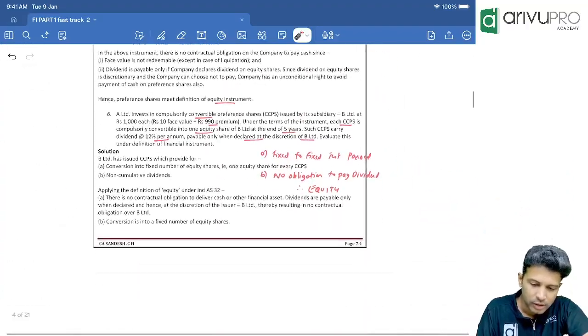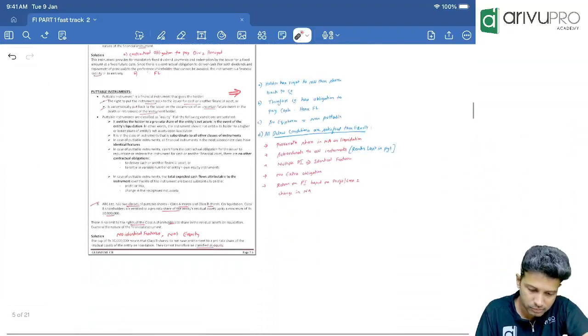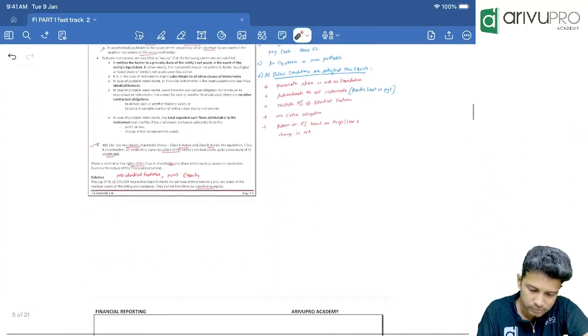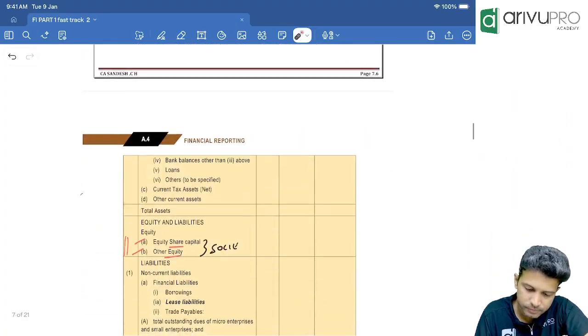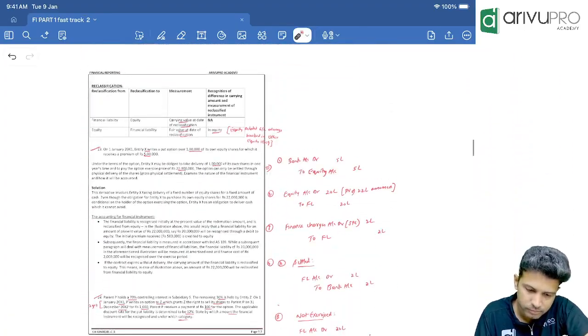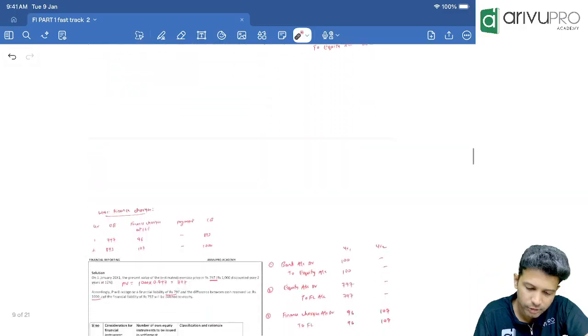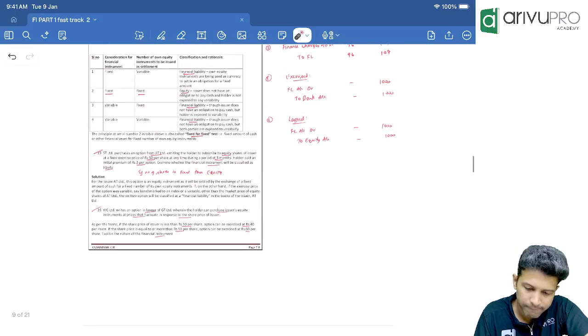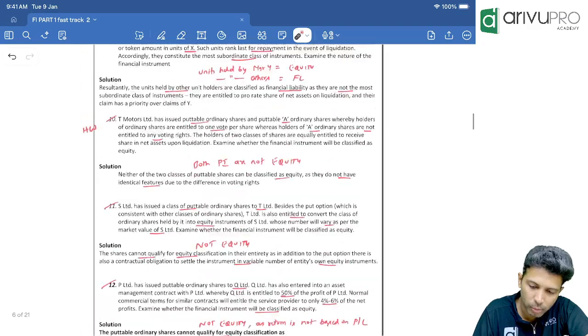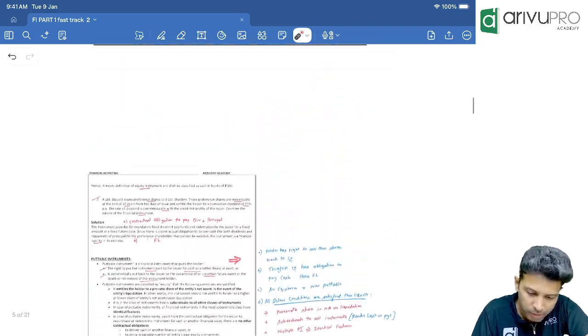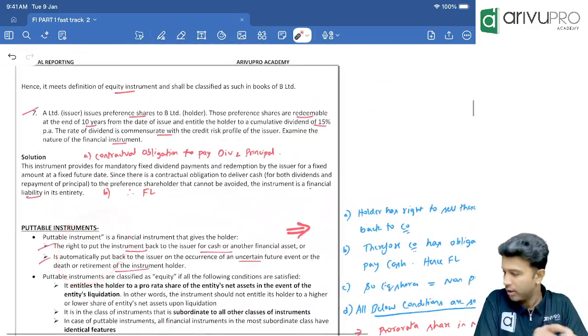Okay. One minute. I'll just see if there's any one more question. These two are okay. All right. I think we'll go in that order. No problem. Puttable instruments.